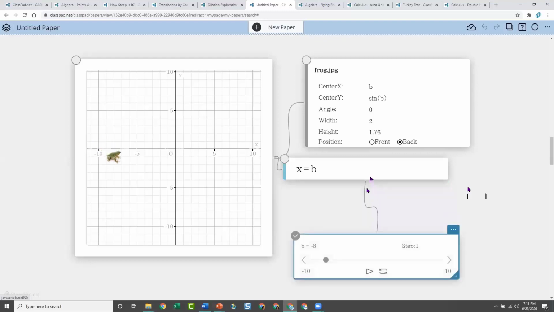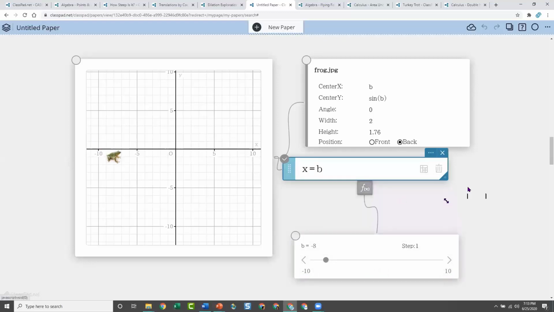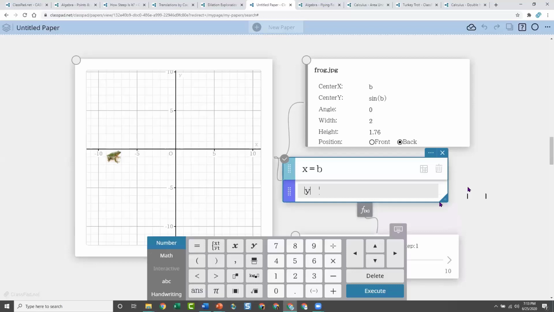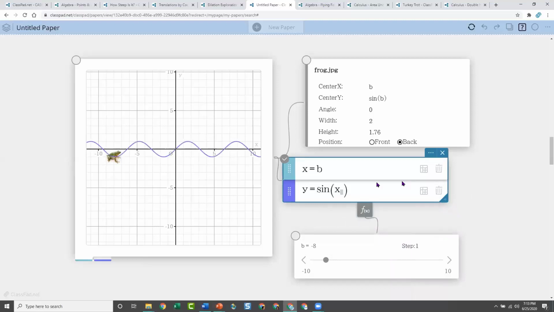All right, so let's graph the sine function so we can see it. So I'm going to graph y equals sine of x. Oops, I didn't mean to. There we go.